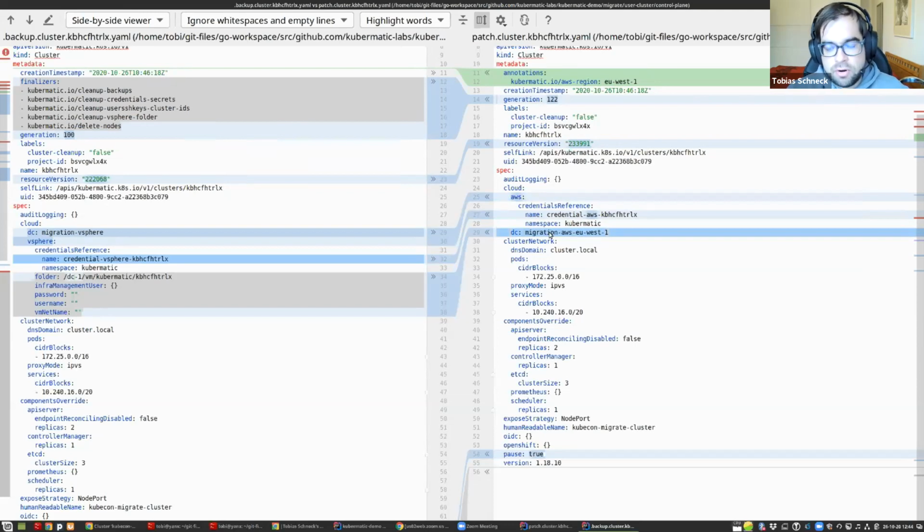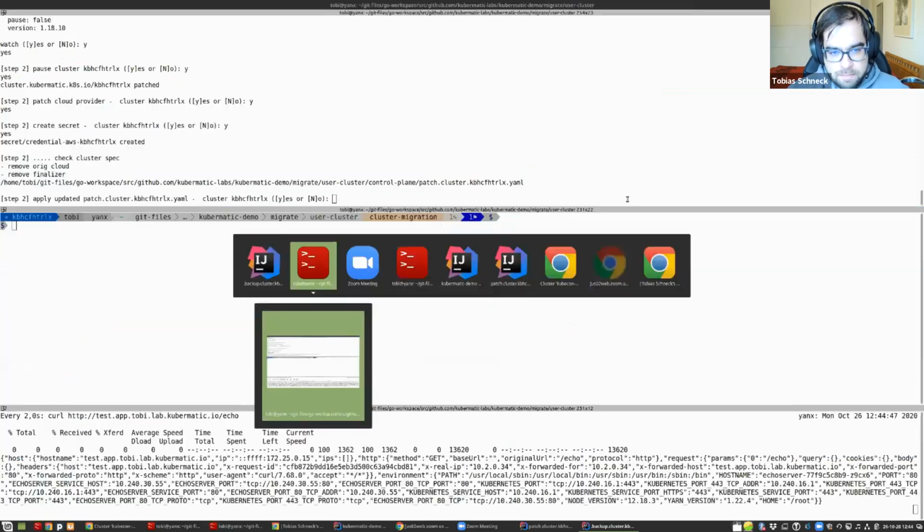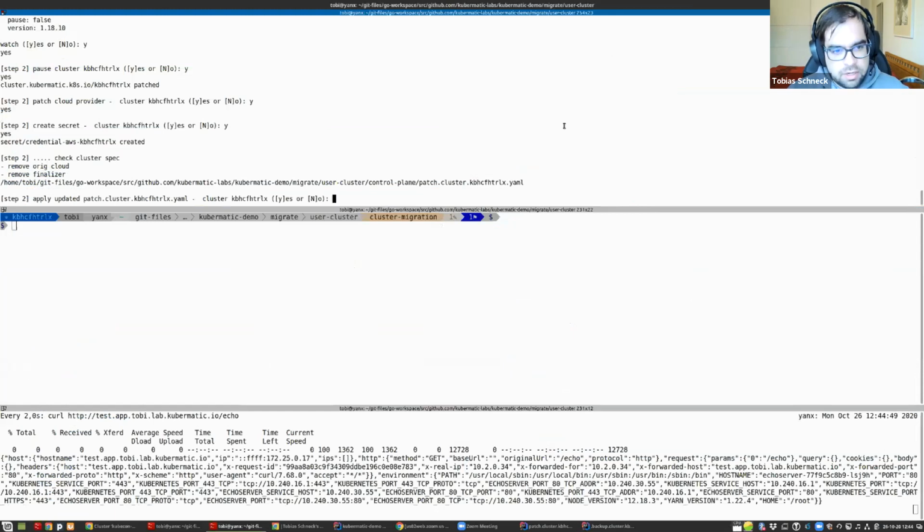After we set pause to false, the controller tries to reconcile where the new AWS resources should be placed. And the nice thing is that Kubernetes now creates a new security group and new roles, and that's hopefully what's happening now. So let's see.